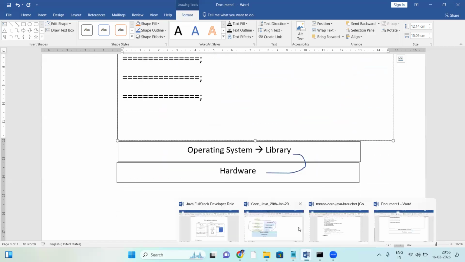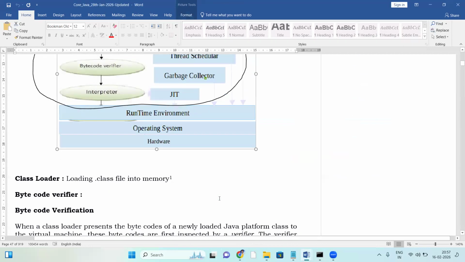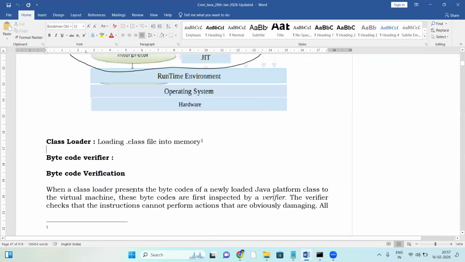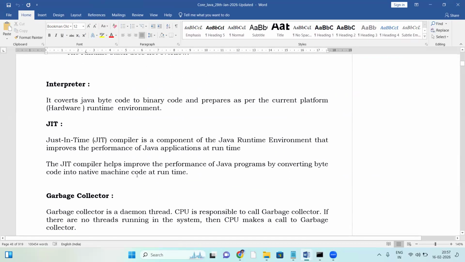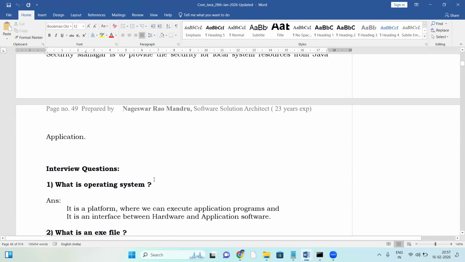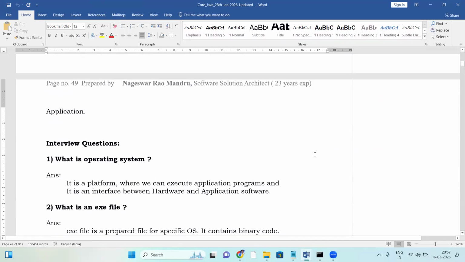The same topic is in the document here, so you can follow the document. It has the same explanation: the interpreter, JIT, garbage collector, and all these. So that's all about JDK, JRE, and JVM.